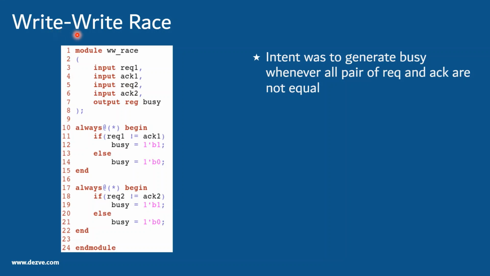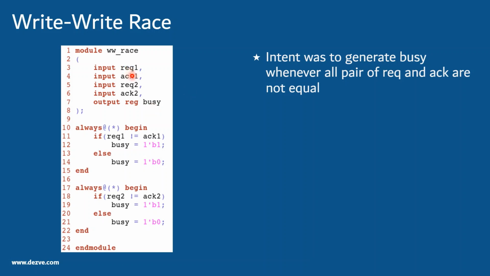This is a write race. Okay, so variables are allowed to be written from different always blocks. When I say variable, I mean reg. So reg type can be assigned in different always blocks. Let us assume the intent here was we have two request interfaces, request 1 and request 2, and their acknowledgements ACK1 and ACK2. And this is just a monitor module which monitors and updates a flag called busy.